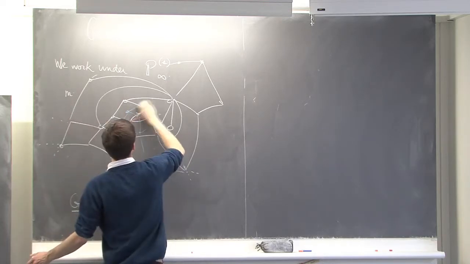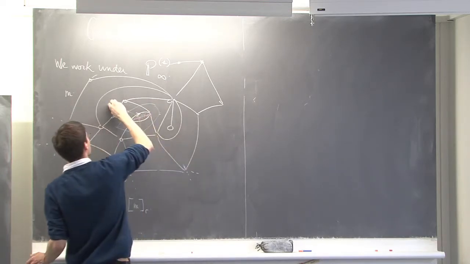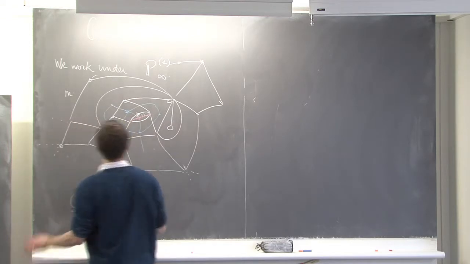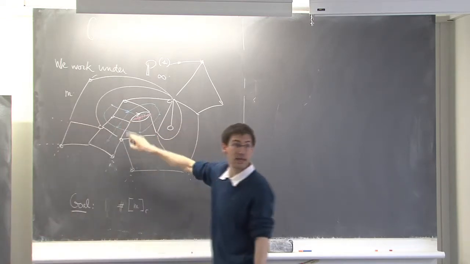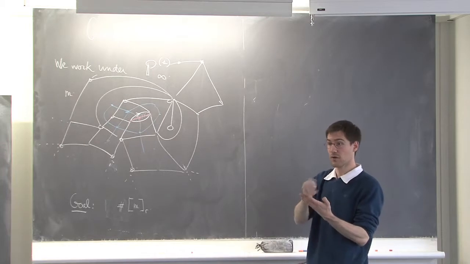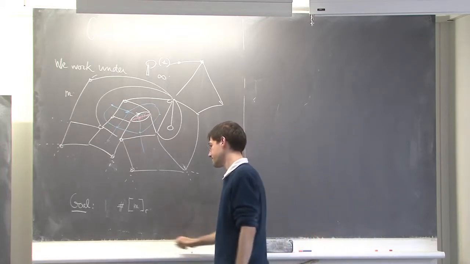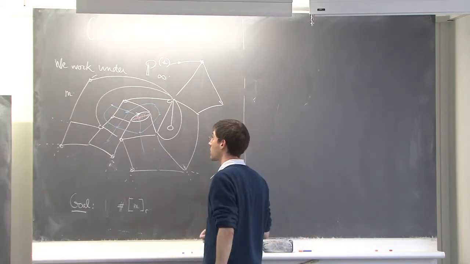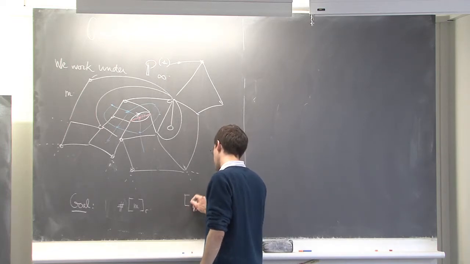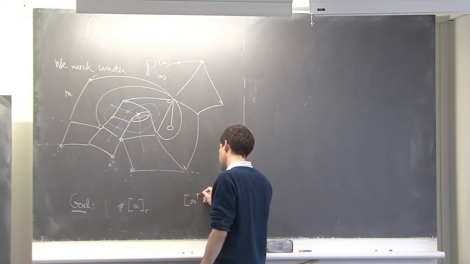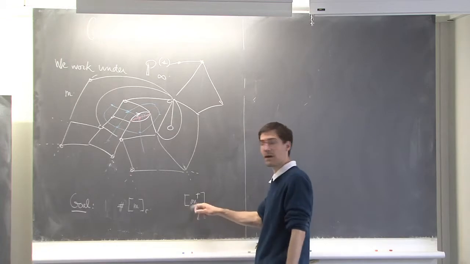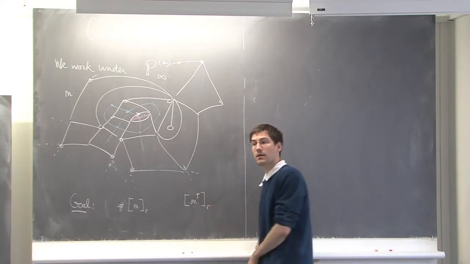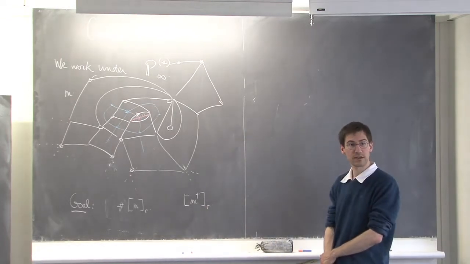This dual map is a tetravalent map. Every vertex has degree 4, because it's the dual of faces which have degree 4. And so I will rather study M-dual, the dual map, in this metric.